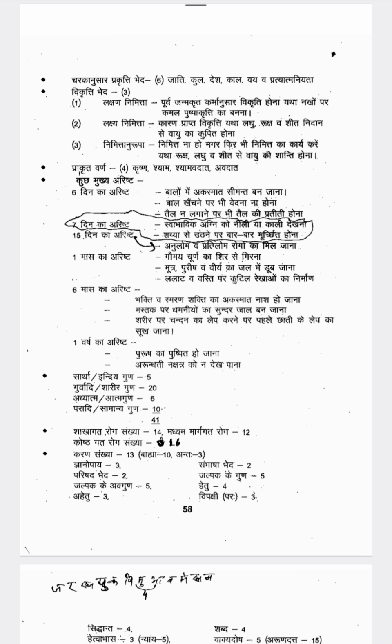Then purushika pushpidu ho jana. Then Arundhati Nakshatra ko na dekh pana. So like the patient is not seeing Arundhati Nakshatra. Okay, so this type of lakshanas are there, which means within 1 year the patient will die. So these are the some of the important Arishta lakshanas.